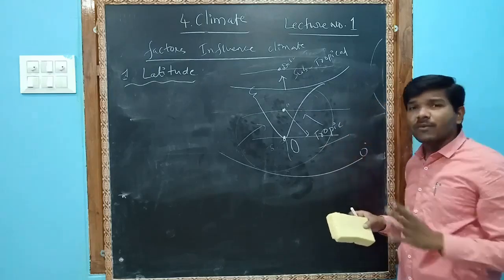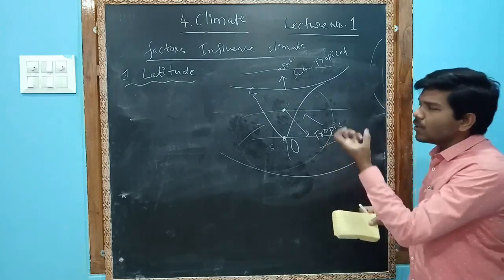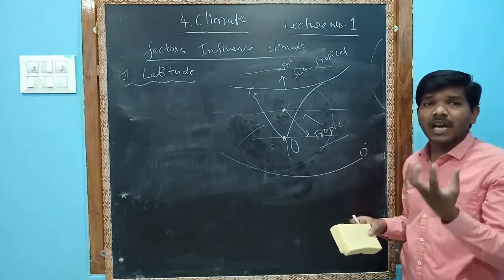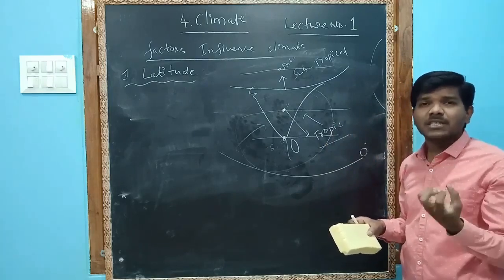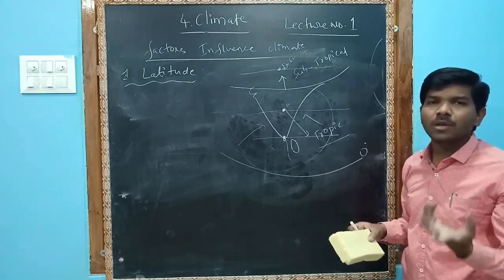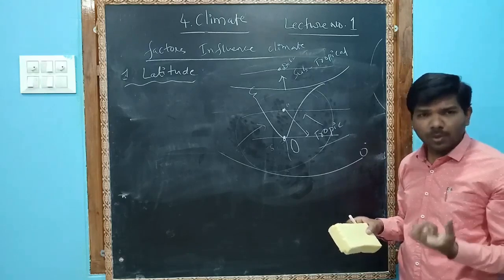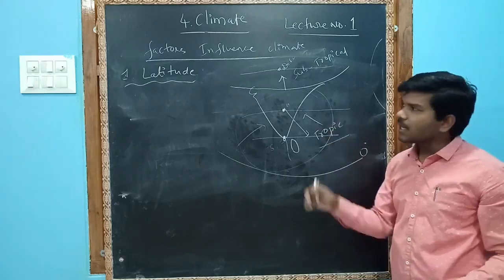The areas where the sun rays fall directly are called tropical regions. Tropical regions receive the most sunlight, or insolation. Insolation means the energy that is received from the sun. Okay, so this is about latitude.